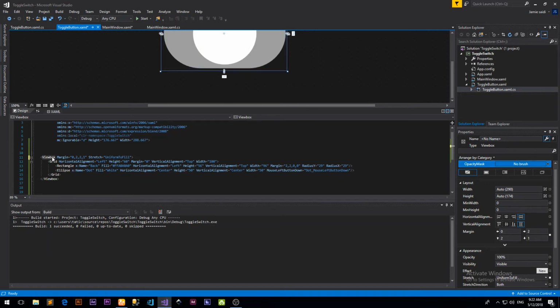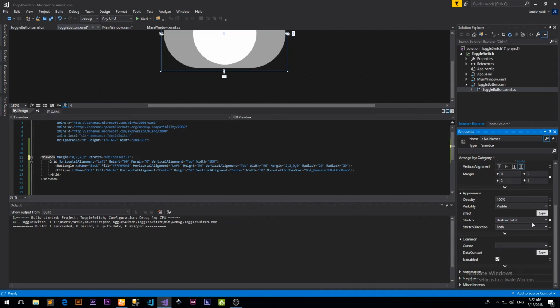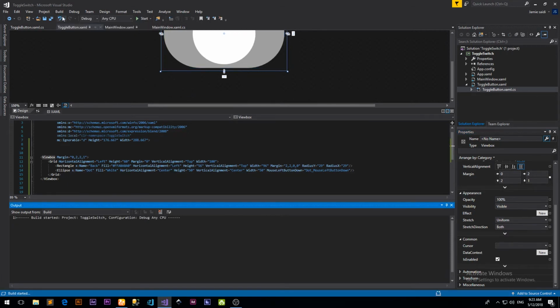Now you can go to the view box. I just changed the setting called stretch. This is the way the view box stretches the item inside. So you can switch between uniform and uniform to fill. For now, let's just keep it at the default uniform to fill and build the solution again.